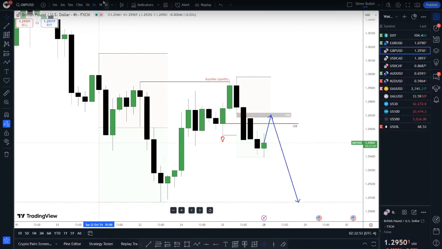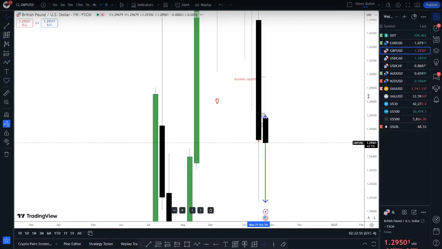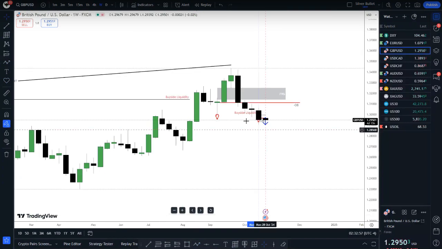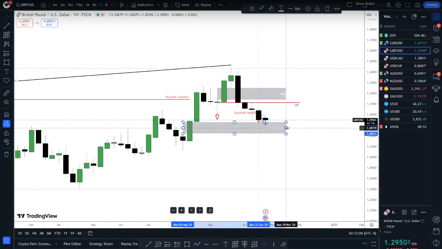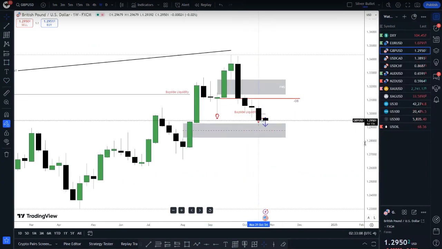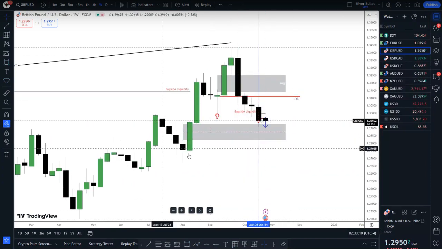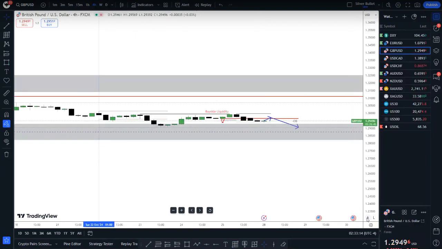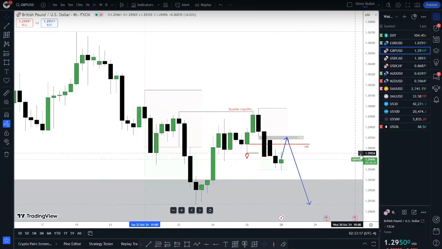Where is our drawn liquidity? Let's go back high, pick up here. In this case, I'll be focusing this week on this fair value gap here. We check into the chart, so I will be paying attention to the consequent encroachment of this fair value gap here. The consequent encroachment of this fair value gap will be ideal for me if we are indeed going short. So this will be my idea on GBP USD.